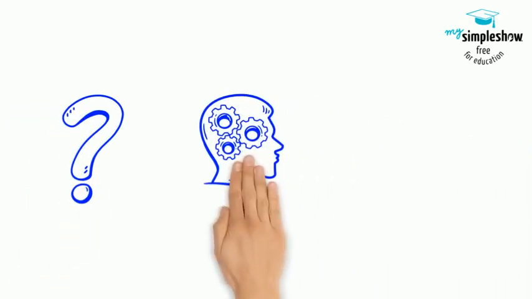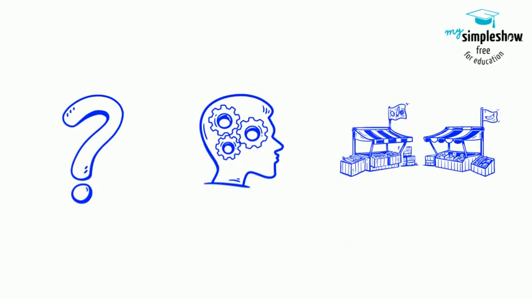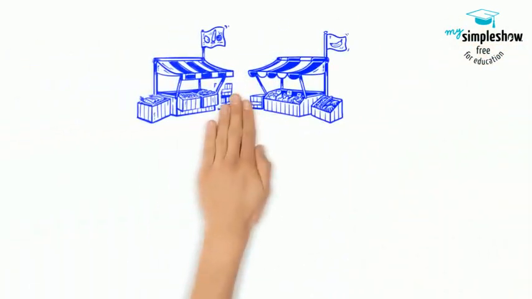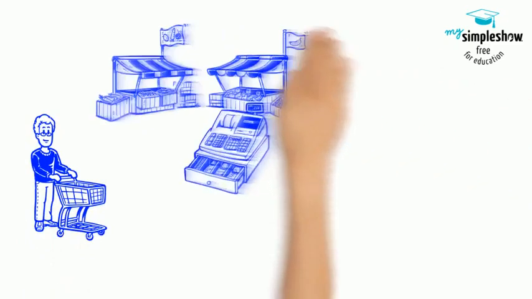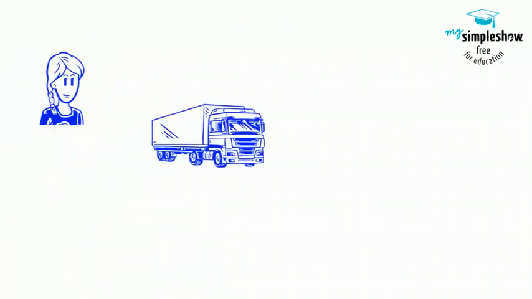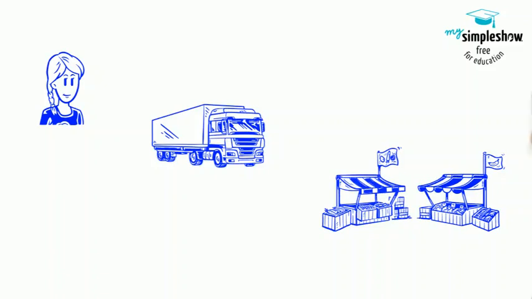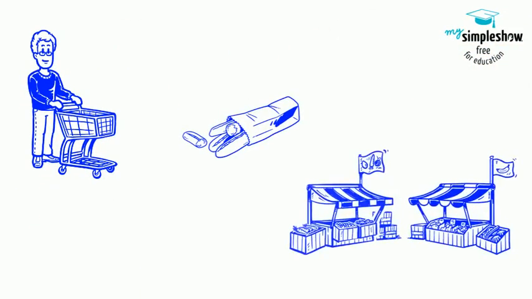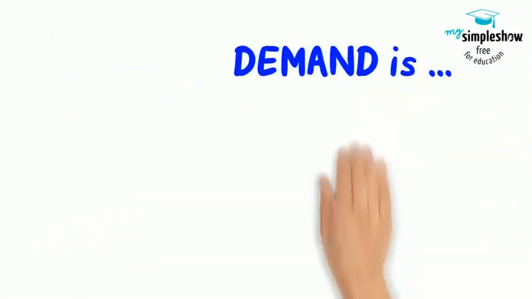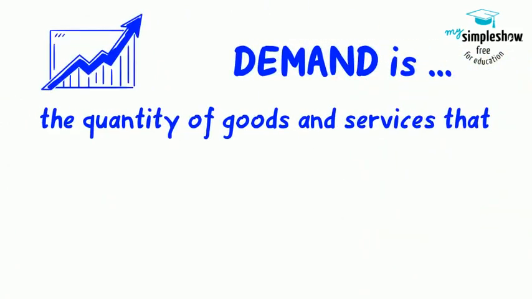What is demand? Let's start by thinking about markets. A market exists where there are buyers and sellers. Sellers supply goods to the market. Buyers demand goods from the market. Demand has a special meaning in economics.